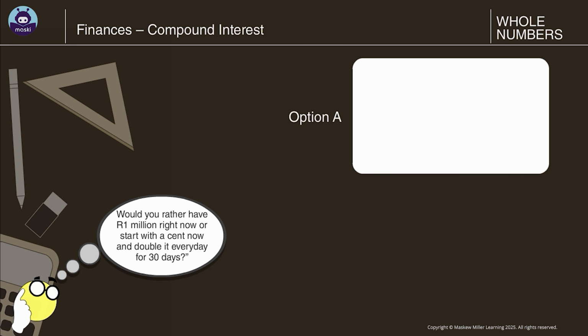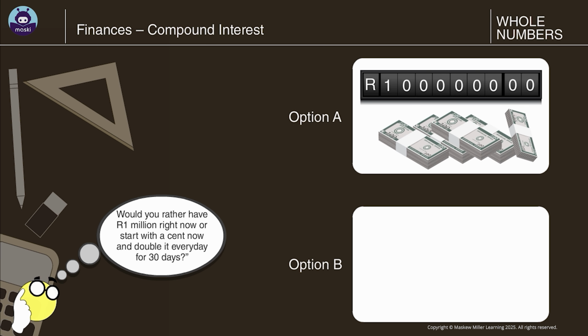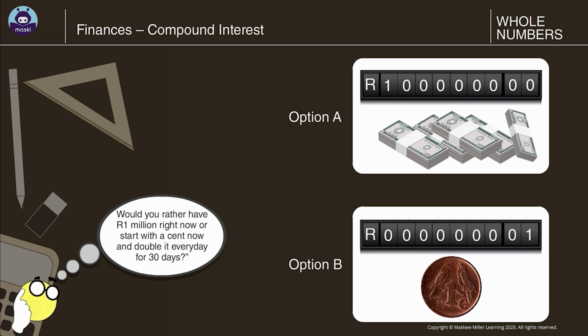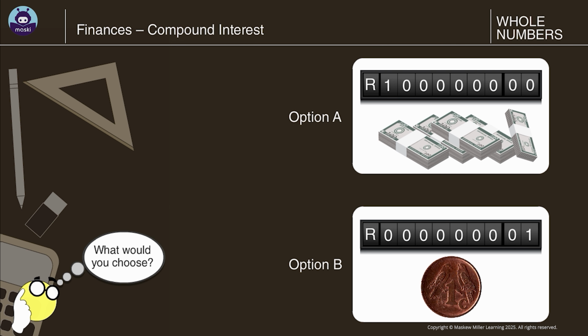Compound interest. Here is a trick question for you. Would you rather have R1,000,000 right now or start with a cent now and double it every day for 30 days? What would you choose?